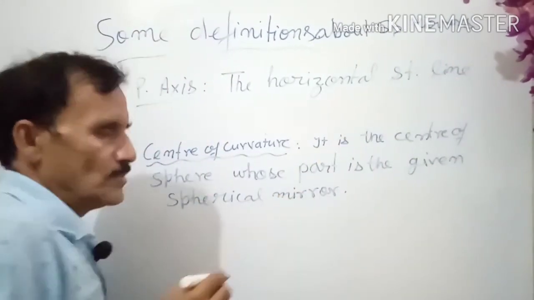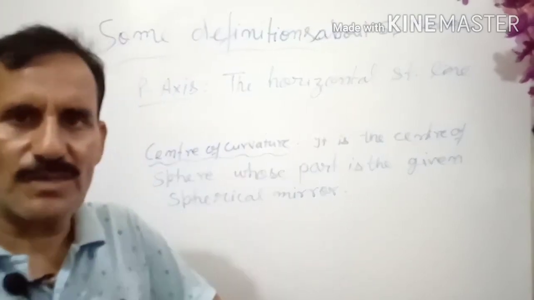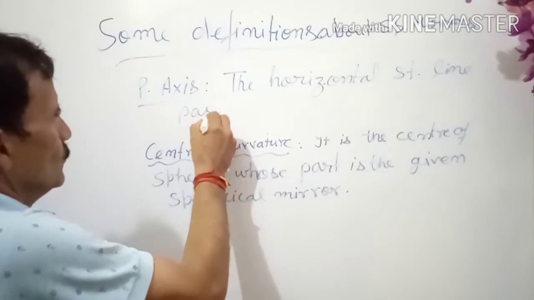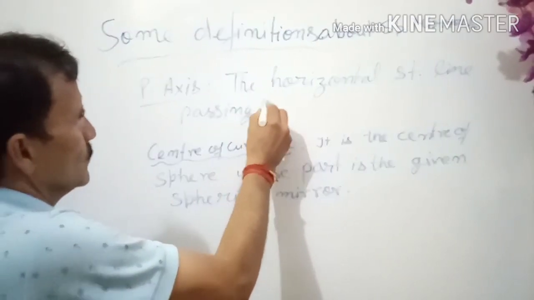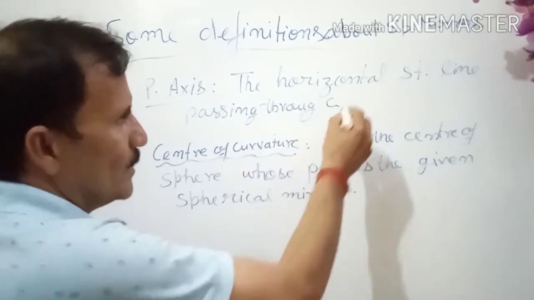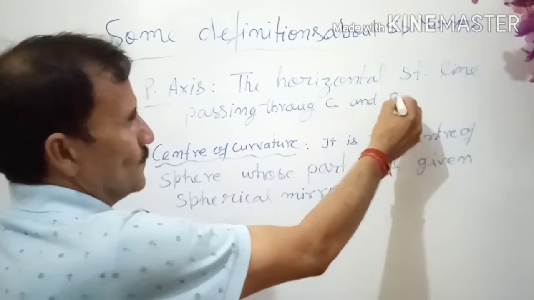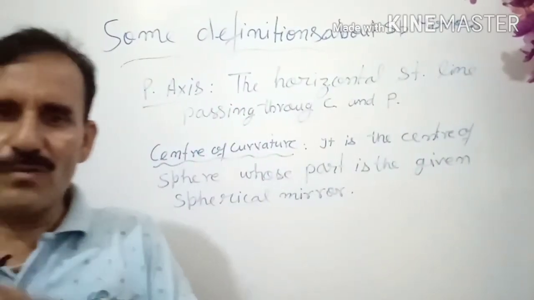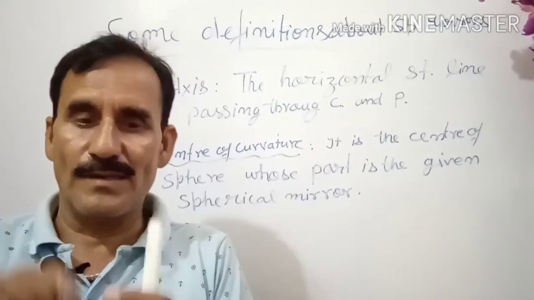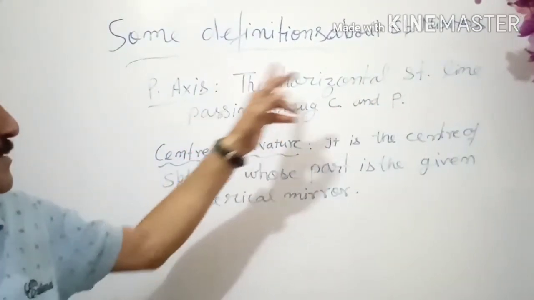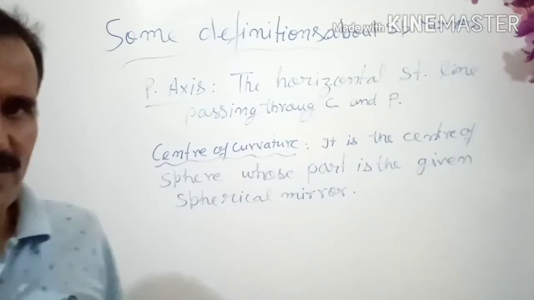Here we are going to have always rays that are also straight lines, and the axis is also a straight line passing through the center of curvature and pole. Now here you can predict that this line is fixed. Why? You know there is always only one fixed line passing through two given points. So this straight line is fixed.